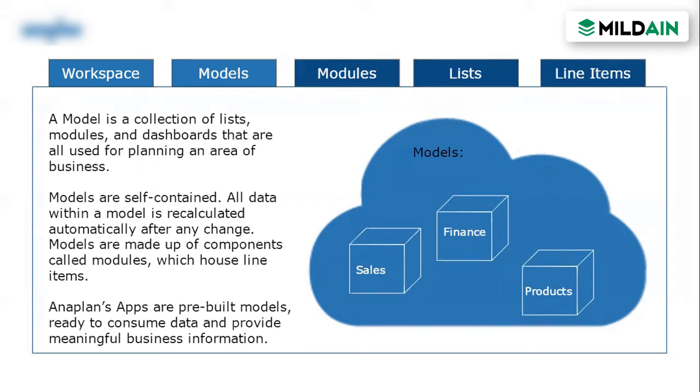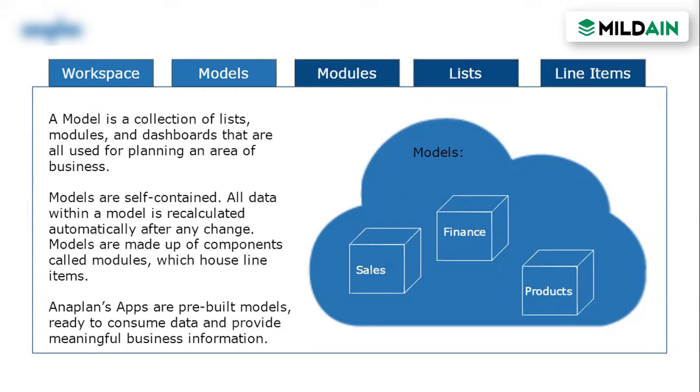Okay, so models are made up of components. They are made up of modules which house the line items. You can consider a model as an Excel workbook. You are very familiar with Excel, right? You would have used it for many businesses. So basically, the complete workbook within your system, that Excel workbook, is a model. And within that Excel workbook, you will see multiple worksheets. Each worksheet you can consider as a module. The workbook will have all the data pertaining to that business.